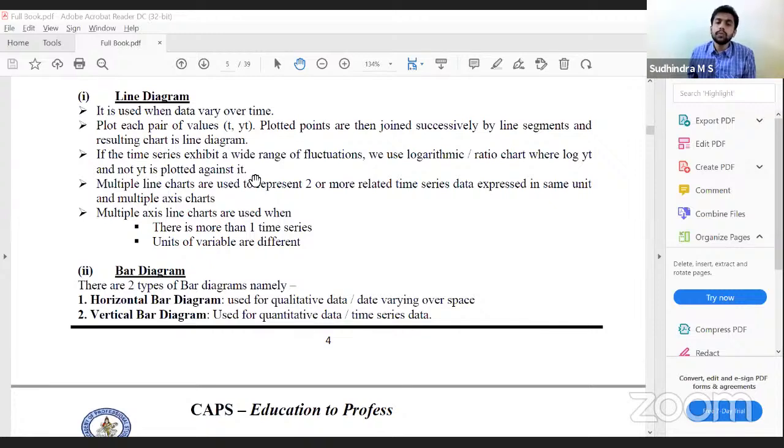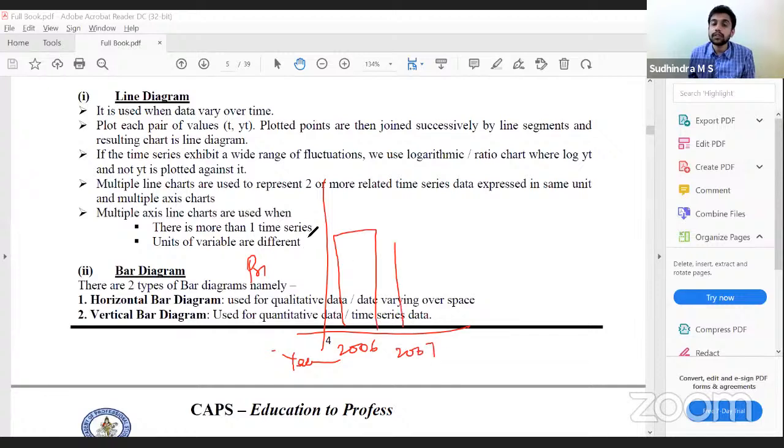How to construct a bar diagram? Simple. We'll have, in the same example, year and production. 2006, what is the production? 2007, what is the production? Accordingly, based on the values presented on the y-axis, we'll draw bar diagrams.